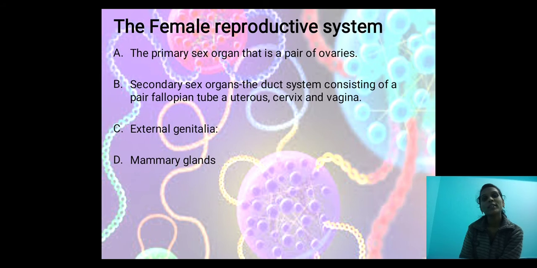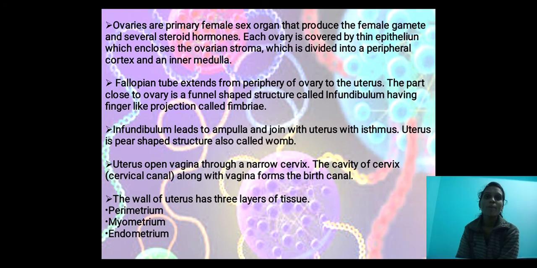Next, the third one is external genitalia. The fourth one is the mammary gland. These all come under the female reproductive system. Ovaries are the primary female sex organ that produce the female gametes and several steroid hormones.